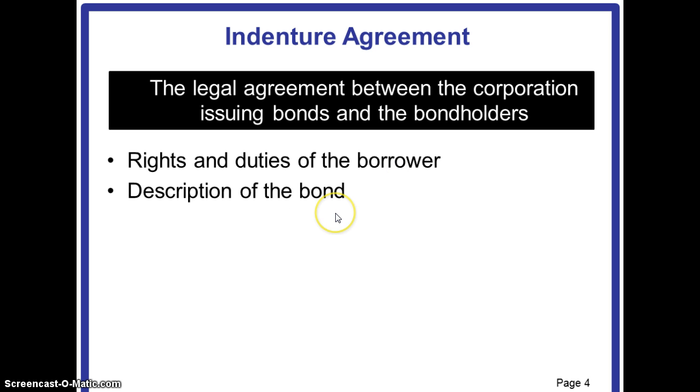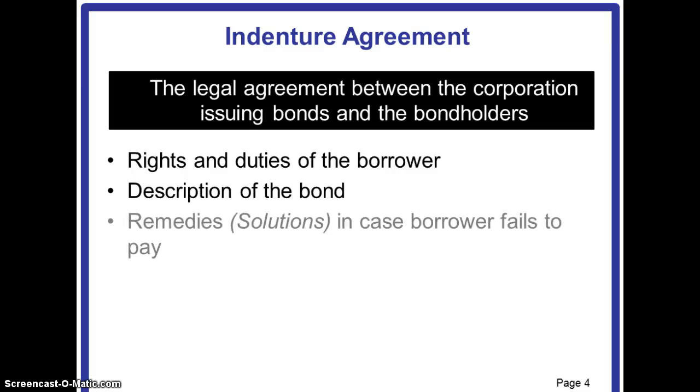Further, there may be some additional information like the description of the bond, which may include the amounts in which the bond payments will be made, whether the denomination will be in hundreds or 500s, etc. And it will also describe how much the interest payments will be and the dates on which these interest amounts will be paid. That is called the description of the bond.